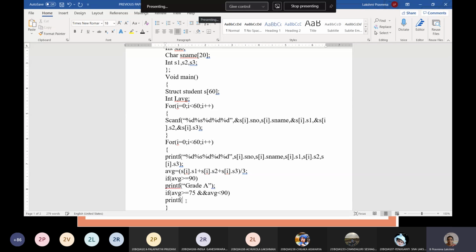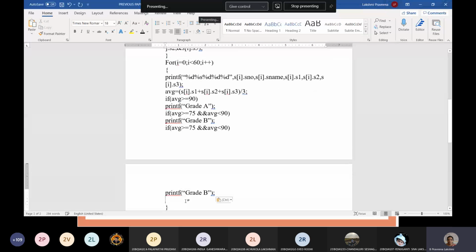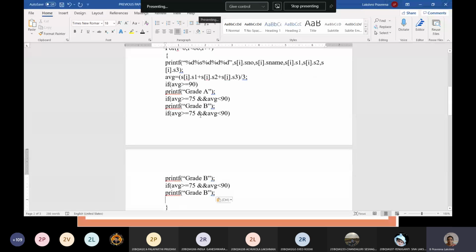Print, you can take it as a B grade. Same, you can copy and paste for the grades. So whatever the number of grades you want to put, you can take it like that.